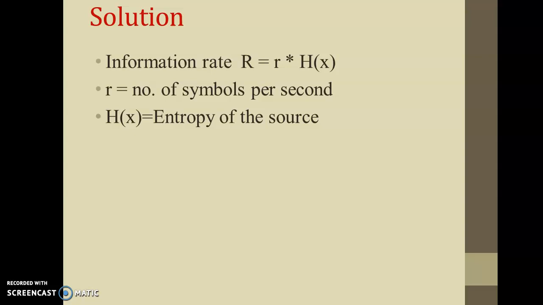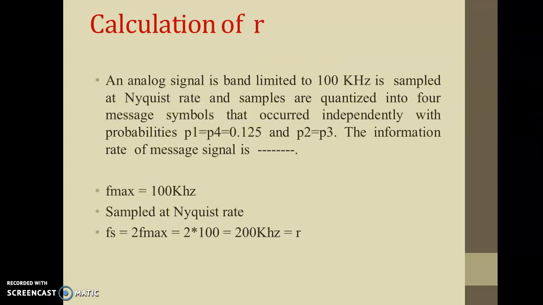Now we have to calculate information rate, that is capital R is equal to small r into h of x, where small r is number of symbols per second, that is your baud rate, and h of x is entropy of the source. So now consider problem statement again, that analog signal is band limited to 100 kHz and such a signal is sampled at Nyquist rate.